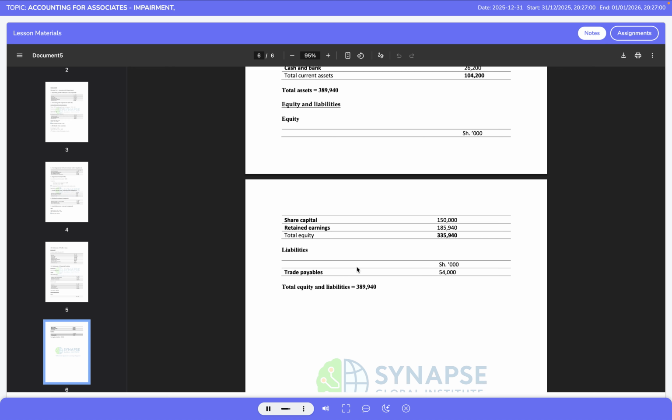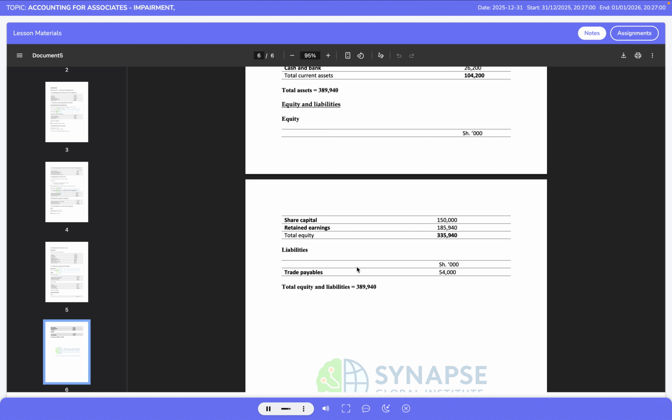335,940,000 shillings. Liabilities consist solely of trade payables amounting to 54 million shillings, as per the trial balance, with no additional liabilities introduced by the adjustments. When total equity of 335,940,000 shillings is added to trade payables of 54 million shillings, the total equals 389,940,000 shillings. This agrees exactly with total assets, confirming that the statement of financial position balances.